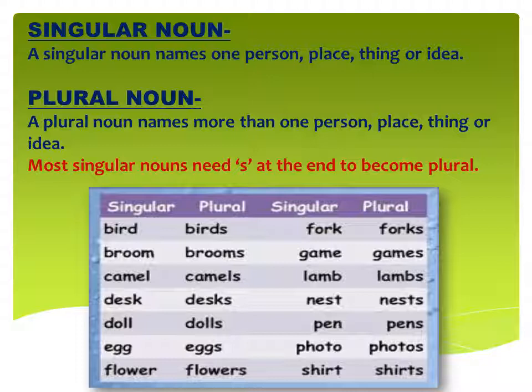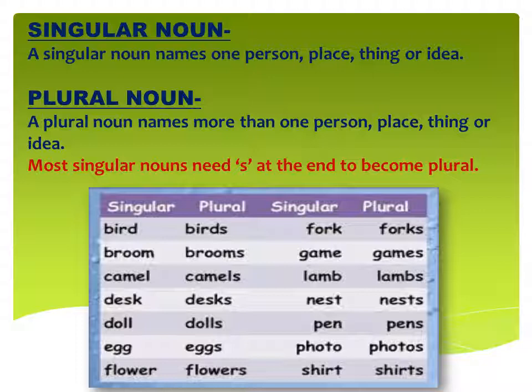Broom. Broom means only one broom, and brooms contains many brooms, and how does it become plural? By adding s at the end. Same as camel, camels, desk, desks, doll, dolls, egg, eggs, flower, flowers. So the first line is showing the singular noun and the second line is showing the plural noun.